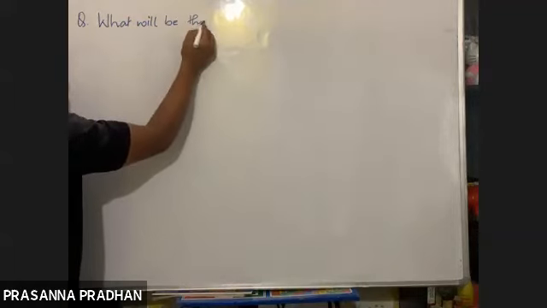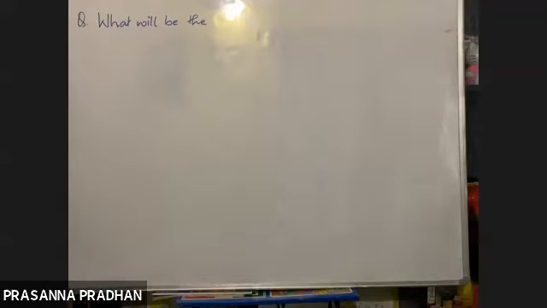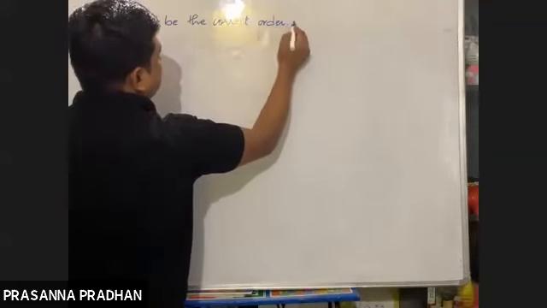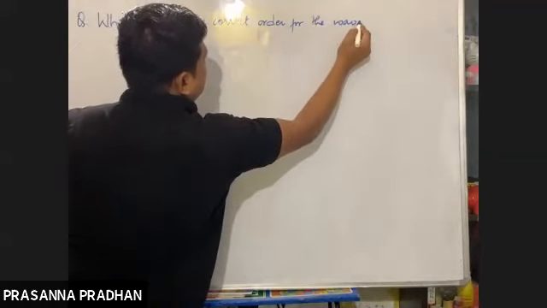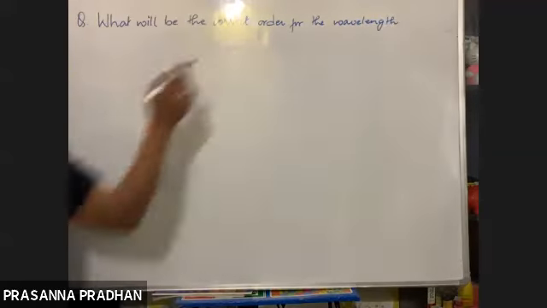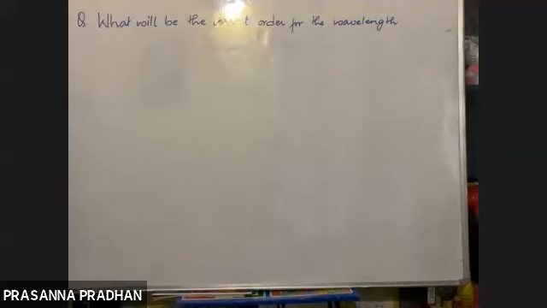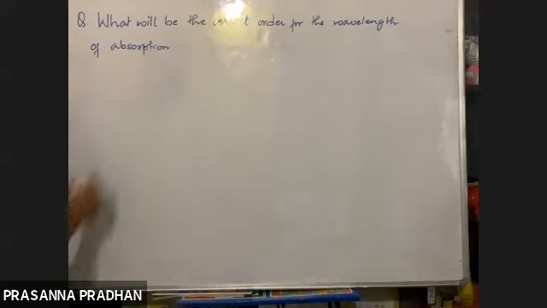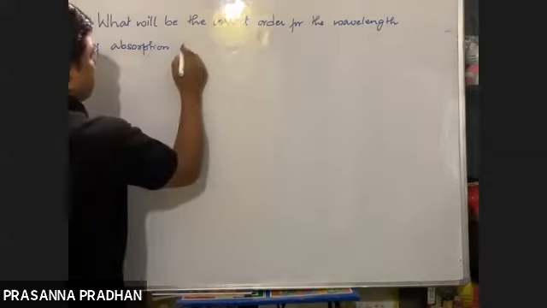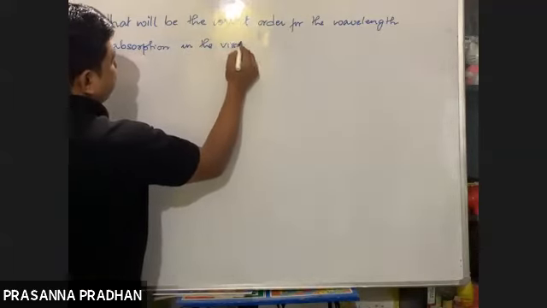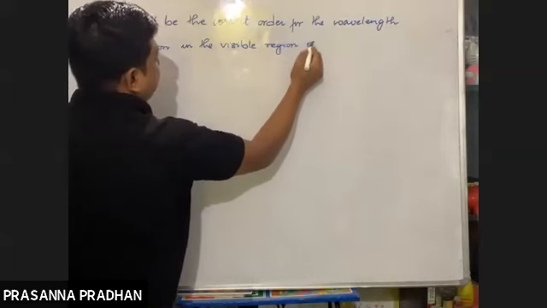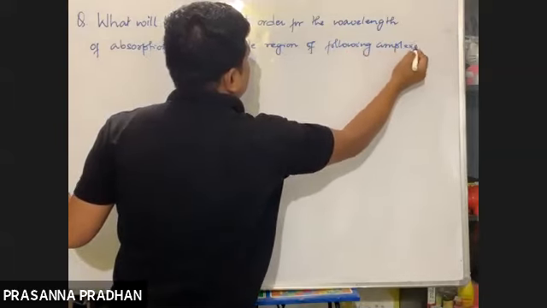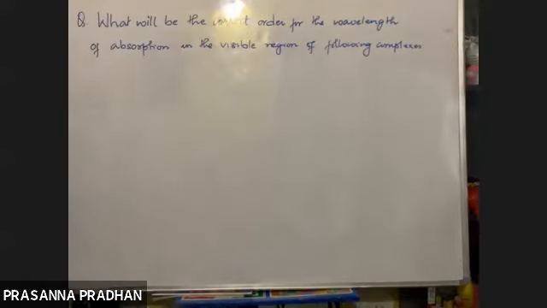What will be the correct order for the wavelength of absorption in the visible region of the following complexes? Okay, so let me write down the complexes out here.